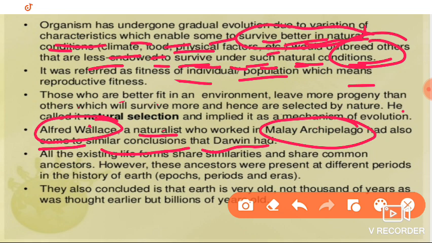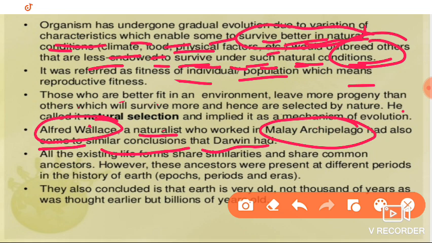Along with that, variation occurs and evolution occurs. The first theory he gave was variation among the animals. Based on that, the special creation theory was disproved.